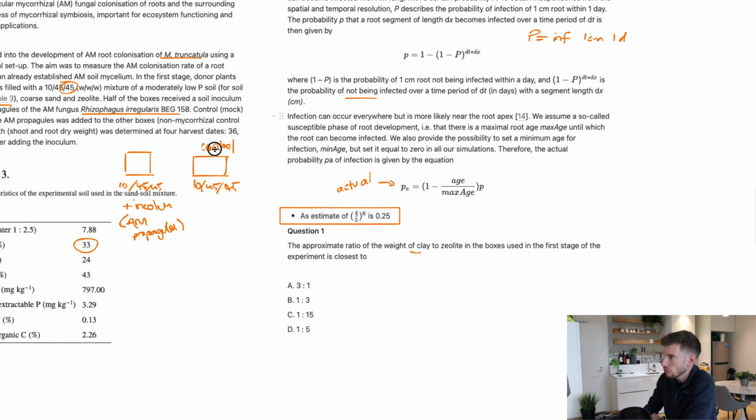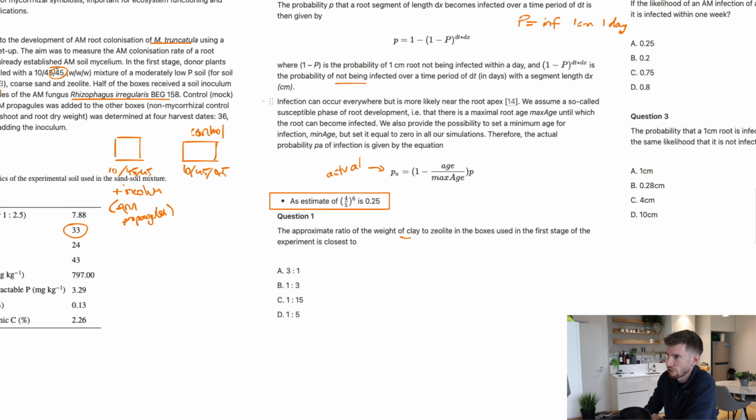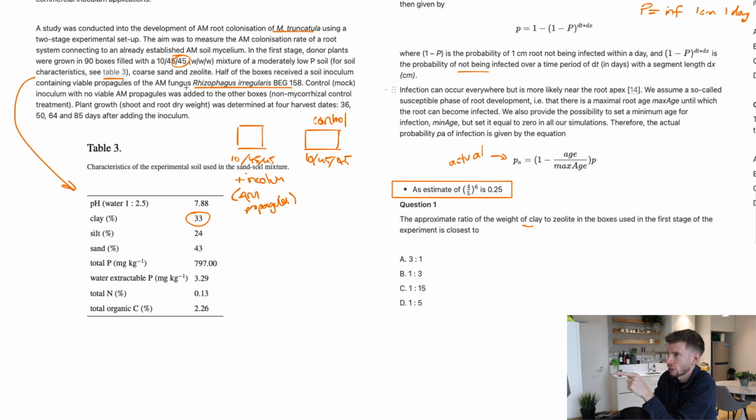Now, if we've got 10, 45, 45, it means that 45%, that third one, represents... they're all respective, and zeolite was the third item in the list. So that means that the 45% at the end there represents 45% zeolite.